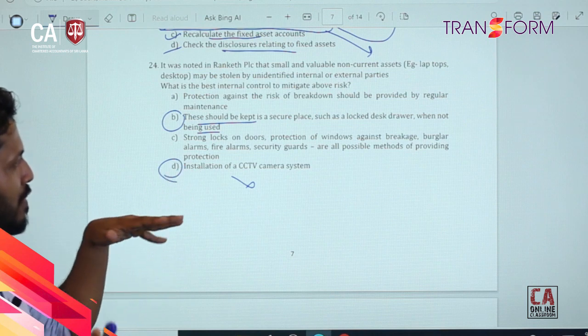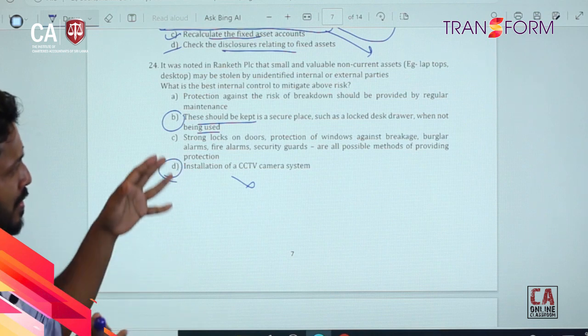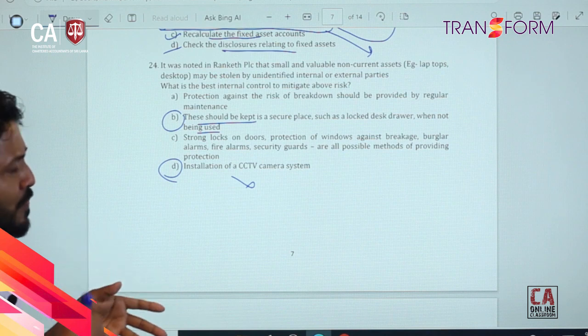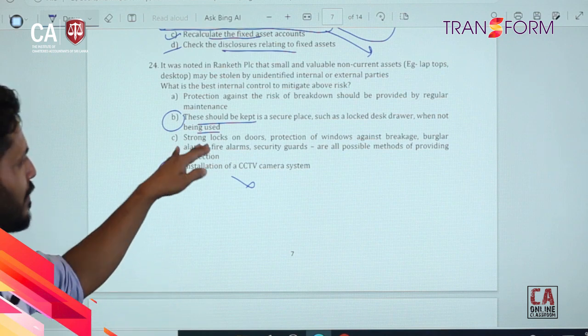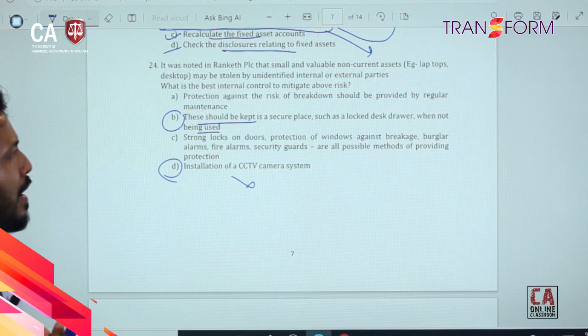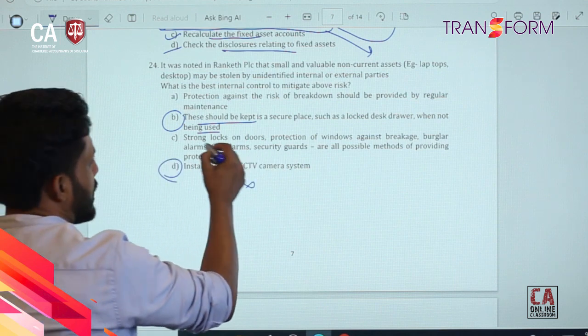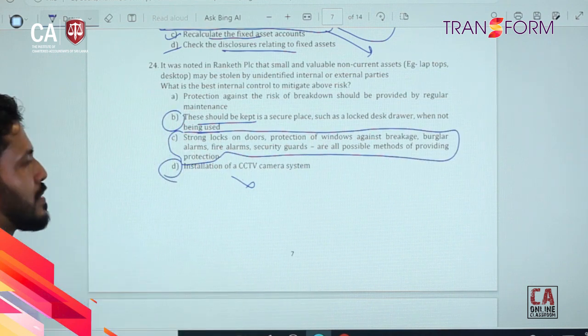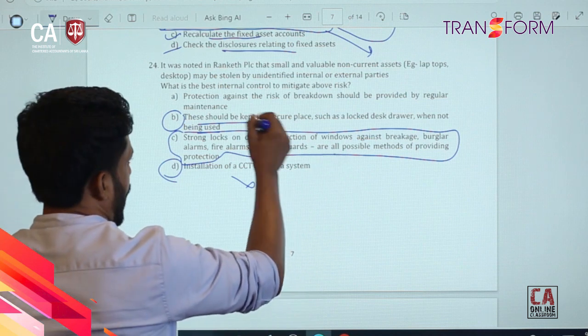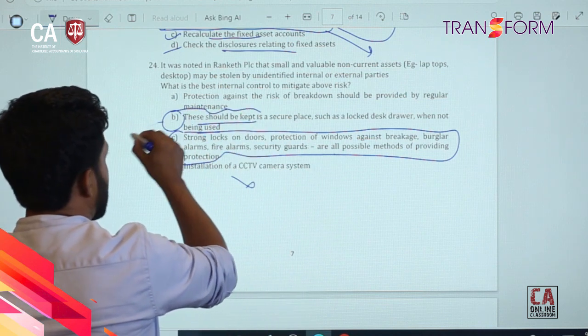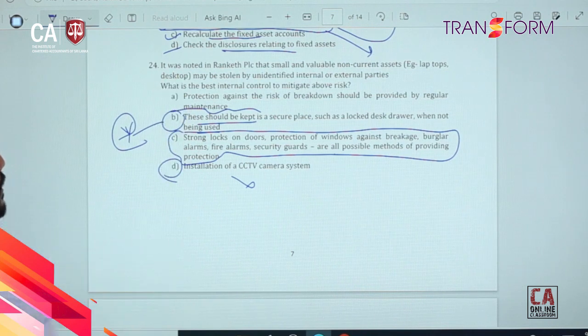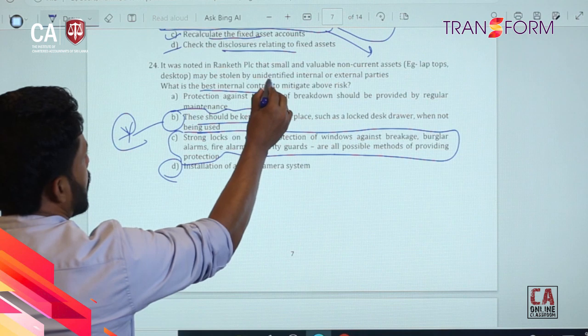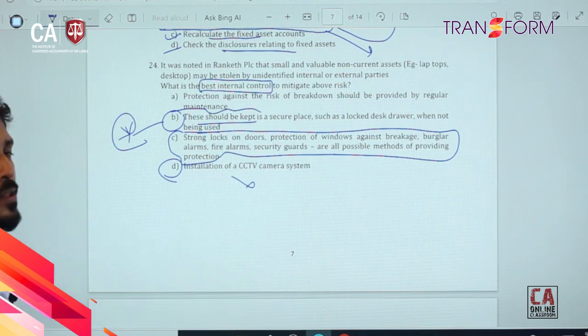Once you are using this, we can get it out of these lockers, and otherwise we need to keep these items in a safe place. But here the other answer gives many solutions, not the exact solution, right? So then the most appropriate answer is this. The question asks what is the best internal control to mitigate the above risk.